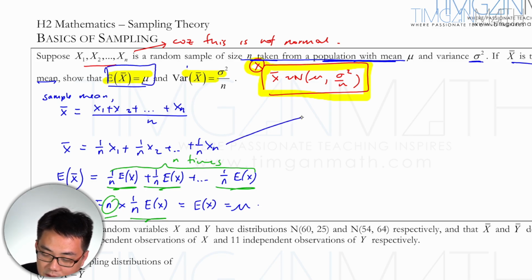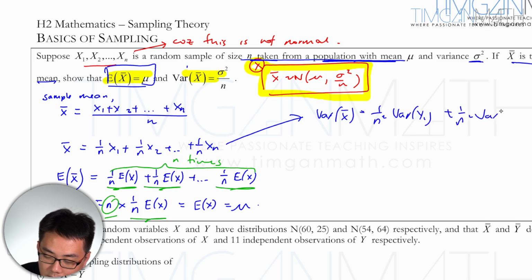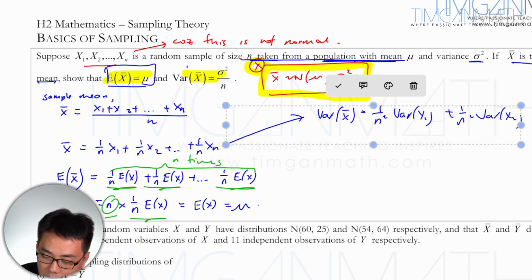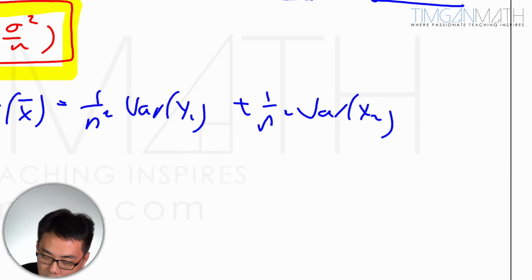So then the variance, same thing, var of x bar. Square the constant in front.